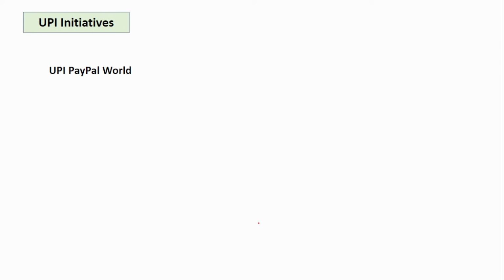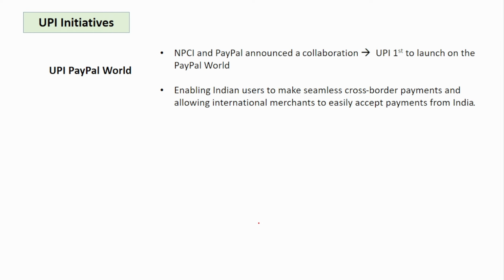Next is UPI initiatives. So if you see the NPCI and PayPal. PayPal is nothing but a world-based payment platform. Together, they have announced a collaboration that is UPI's first to launch on the PayPal world. It will enable Indian users to make seamless cross-border payments and allow international merchants to easily accept payment from India. So now this UPI option will be available on PayPal.